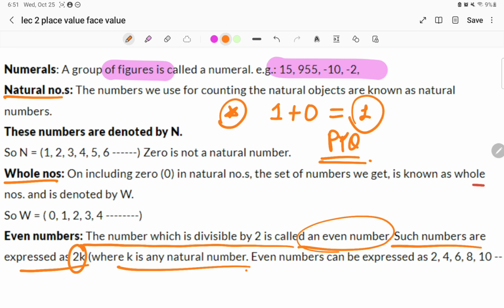You'll understand the meaning of this particular statement when we learn the divisibility test. Here, in 2k, k is any natural number, and every even number is completely divisible by 2. I hope you have got this. So even numbers can be expressed as 2, 4, 6, 8, 10, 12, 14, 16. These are examples of even numbers.